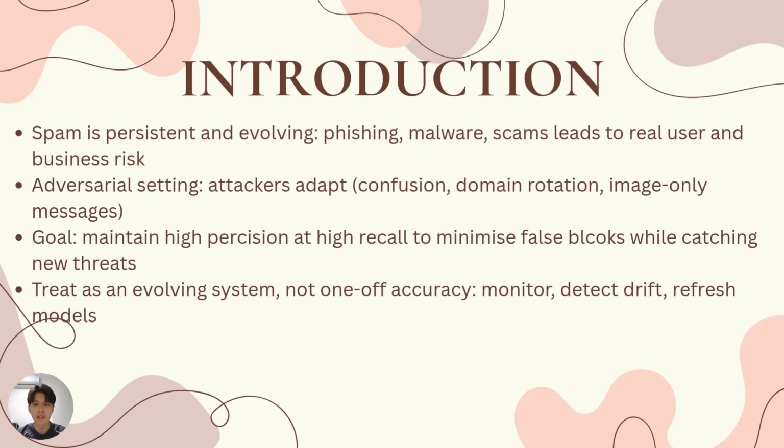Spam is an evolving adversarial problem. Phishing, malware, and scams keep changing. Attackers adapt with tricks like obfuscation, domain rotation, and image-only email. Our goal is high precision and strong recall, so real emails aren't blocked while new threats are caught. We treat this as an evolving system, detecting data drift and refreshing the model, not a one-off accuracy chase.